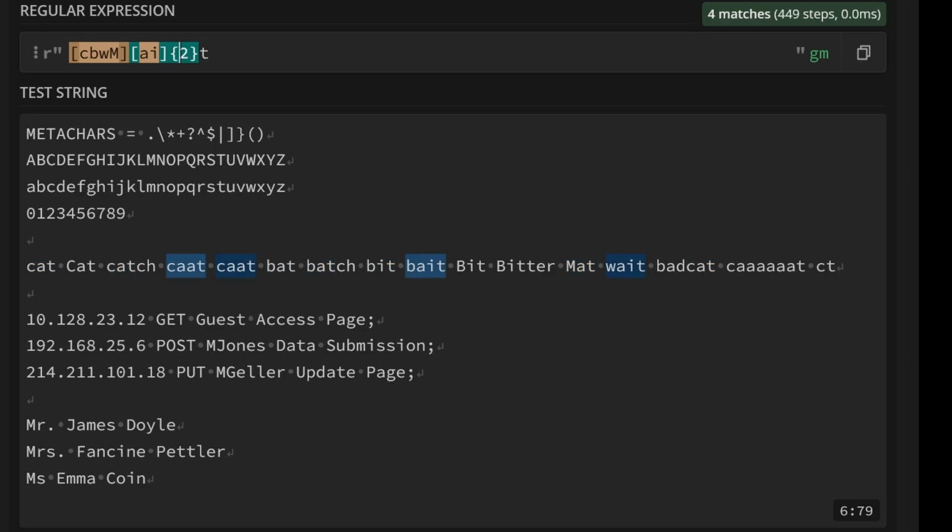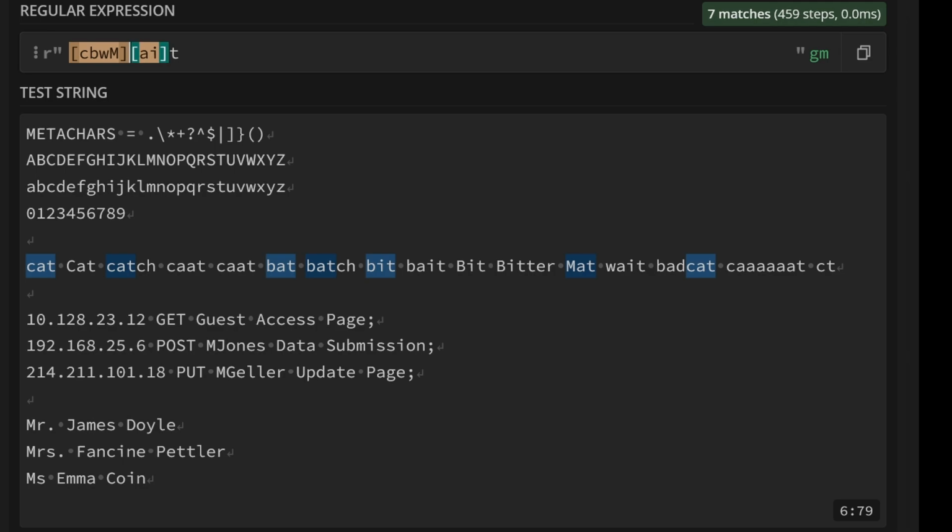Now if you want to find a range of numbers, so you want to find words that either have one A or one I, then we would do 1, 2, which gives it the range. So it says between 1 or 2 times. And we can also say between 1 and 7 till we eventually find cat, the long one at the end. Okay, so that's quantifiers.